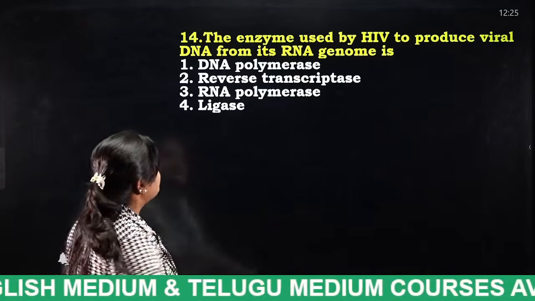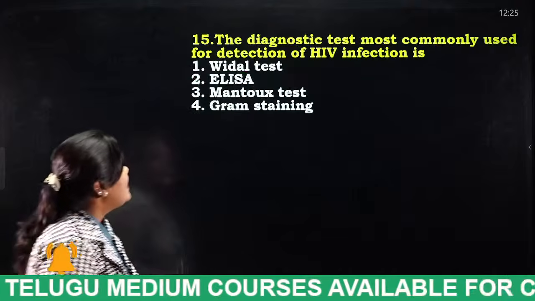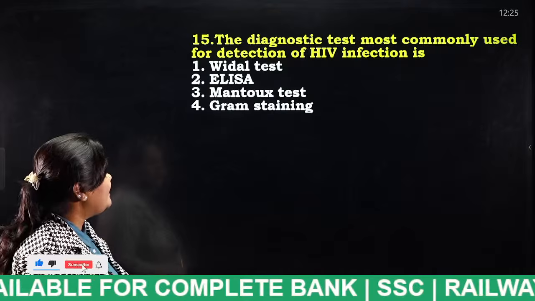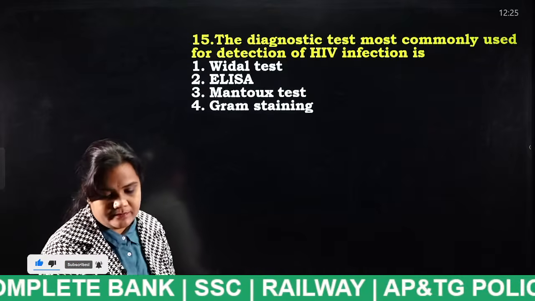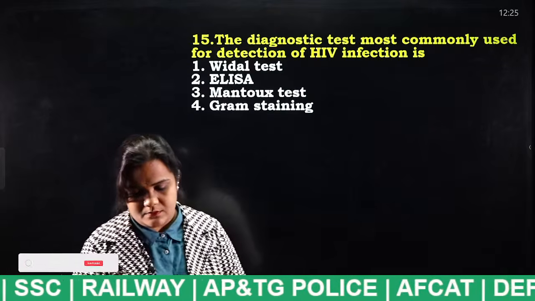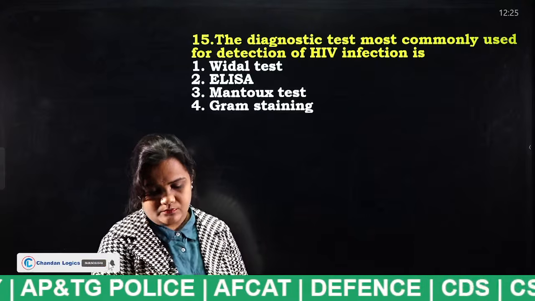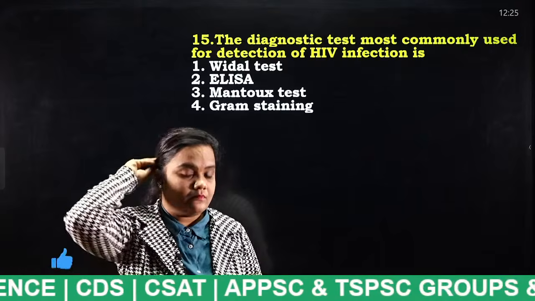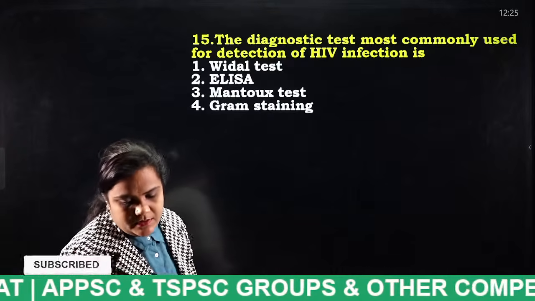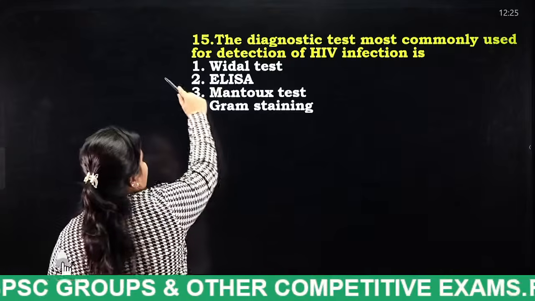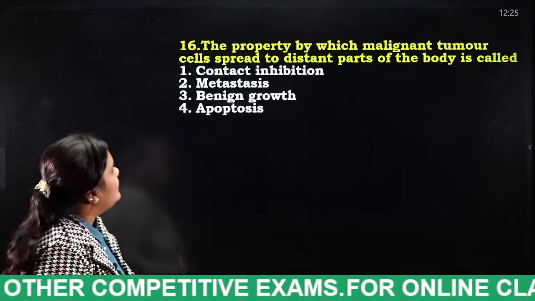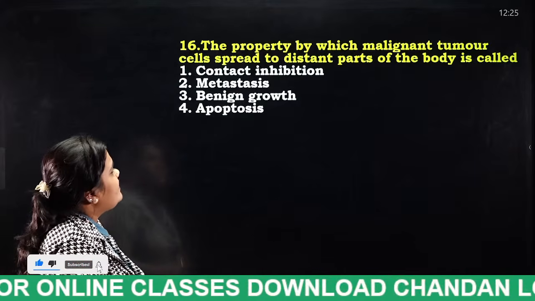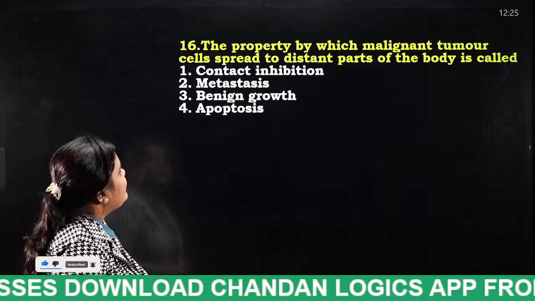And what is the answer, students? Very good, reverse transcriptase. The diagnostic test most commonly used for detection of HIV infection is: viral test, ELISA, Montagu's test, Gram staining. Okay, which test, students? ELISA. Very good.